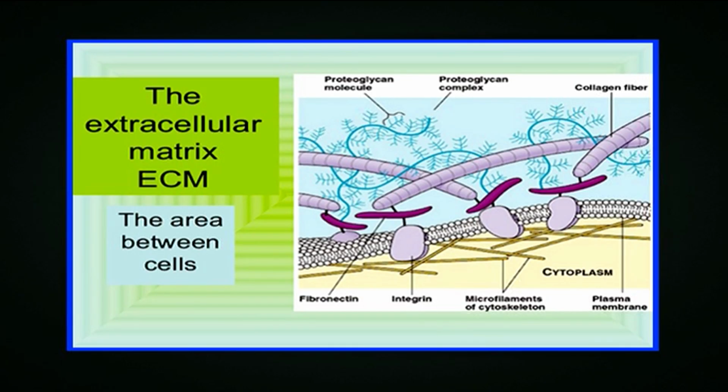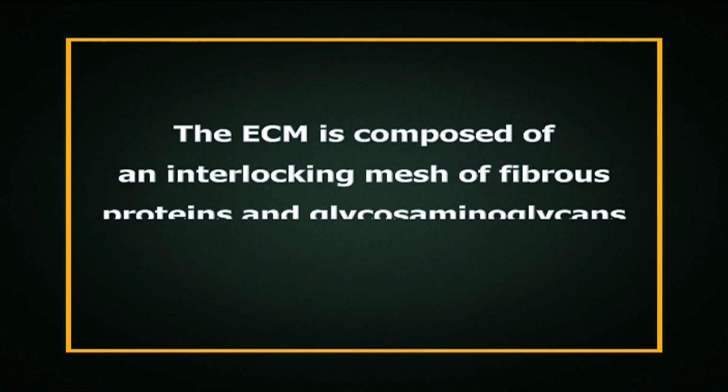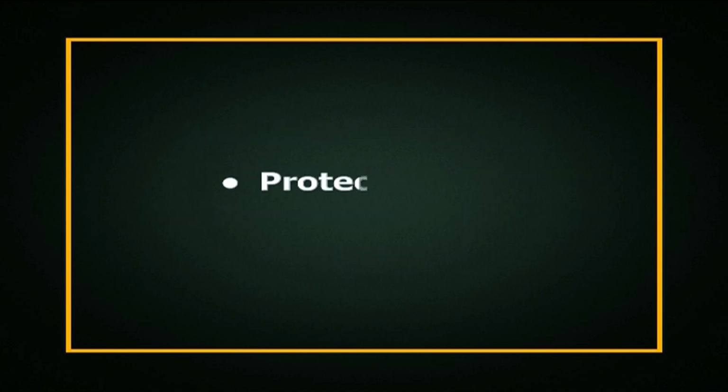The molecular components of ECM are produced intracellularly by resident cells and secreted into the ECM via exocytosis. Once secreted, they then aggregate with the existing matrix. The ECM is composed of an interlocking mesh of fibrous proteins and glycosaminoglycans, that is GAGs. Now let's talk about proteoglycans.